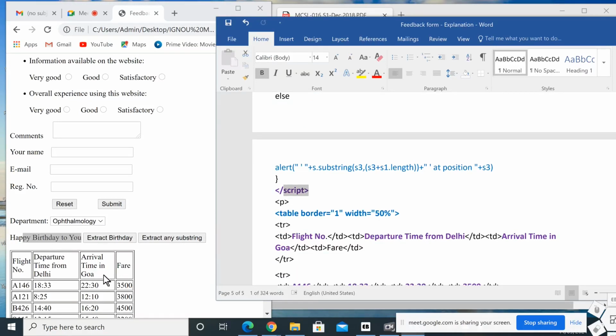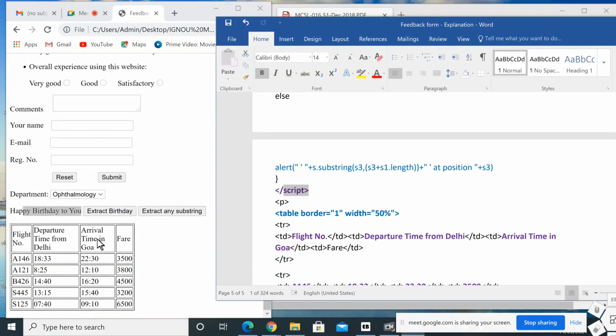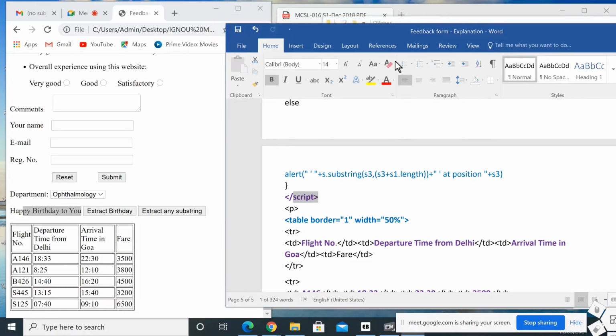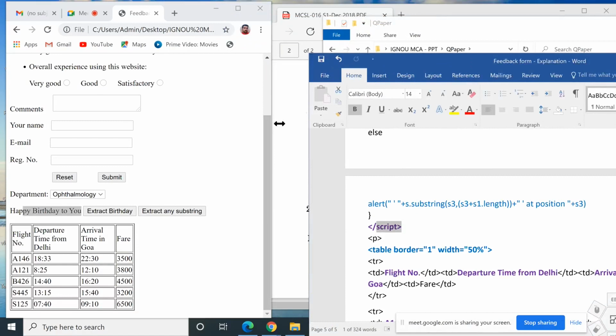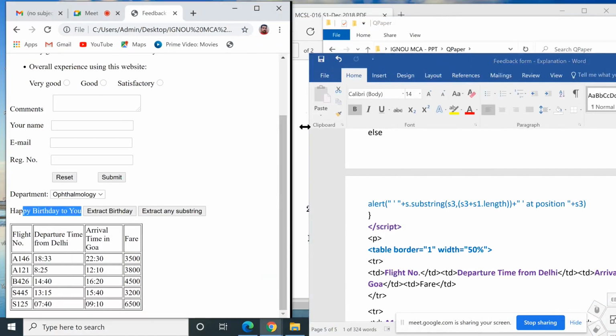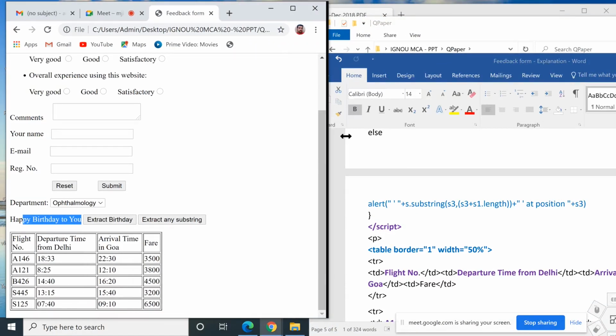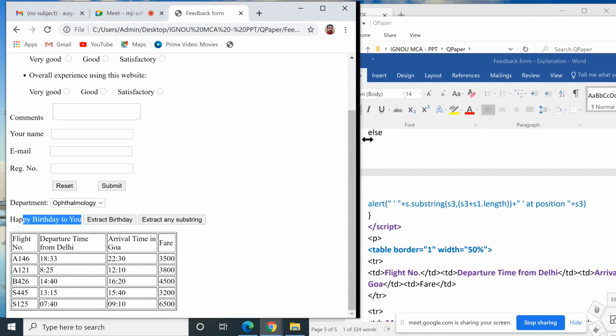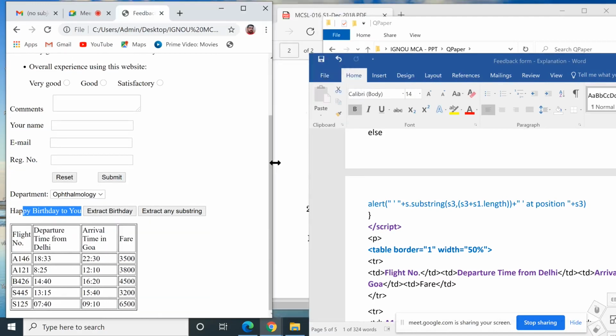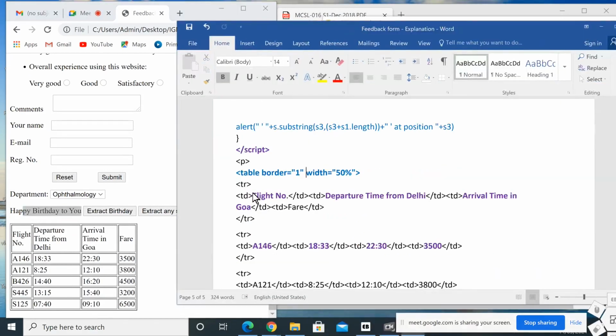Again, this is the table part. Table border equal to 1. That's why we put a border around the table. Width equal to 50% means that when we are resizing the output window, the width of the table will be automatically arranged at 50%. That we discussed while covering the table.